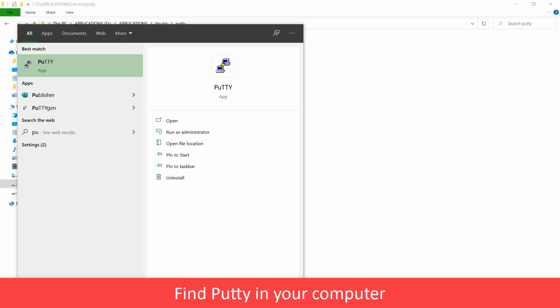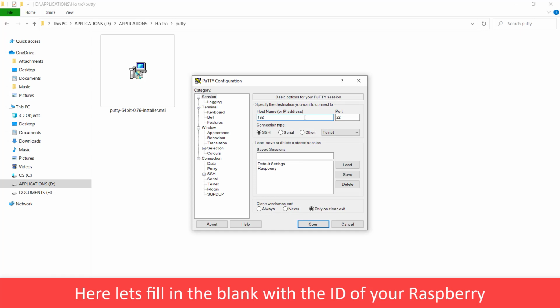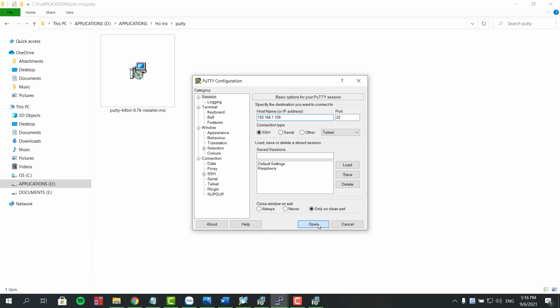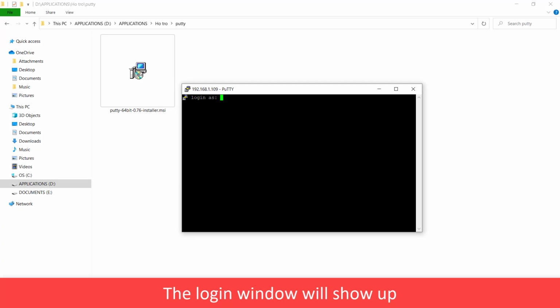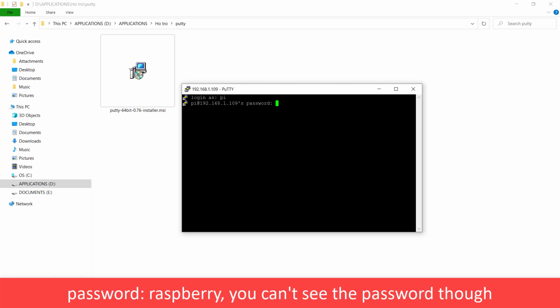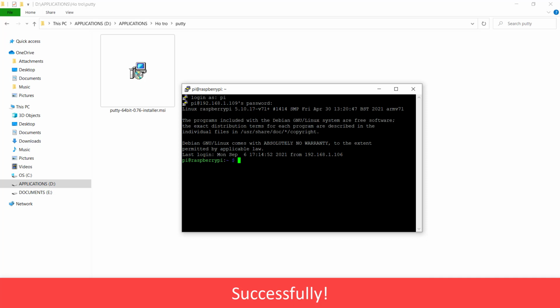Find PuTTY in your computer. Here, let's fill in the blank with the IP of your Raspberry. The login window will show up. Login as Pi. Password Raspberry. You can't see the password though. Successfully.